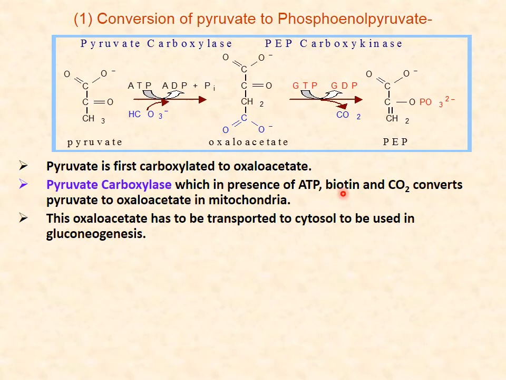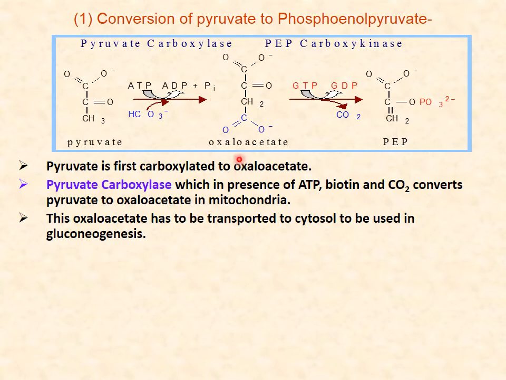So here coenzyme biotin is present and it converts pyruvate to oxaloacetate. This reaction is taking place in mitochondria, whereas this is produced in cytosol. So how does it take place? The first reaction is that pyruvate is converted to oxaloacetate.